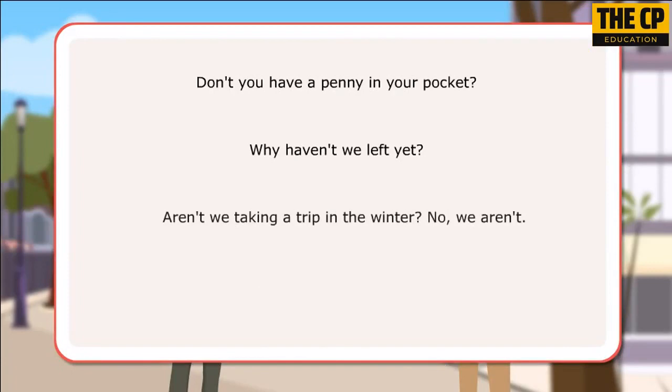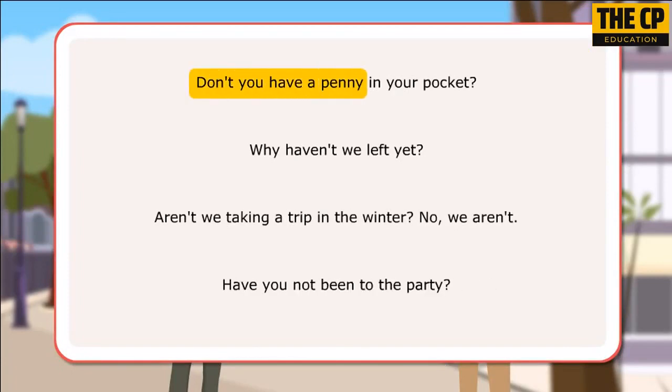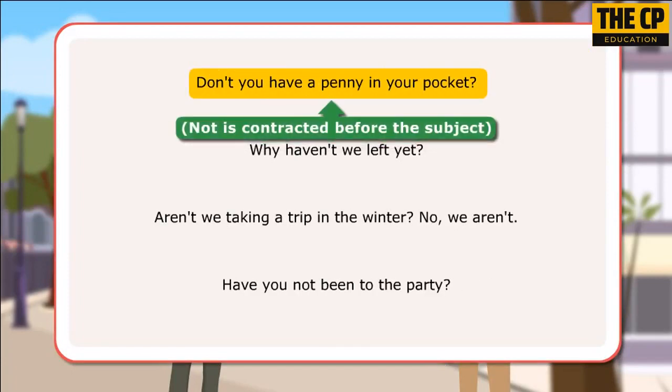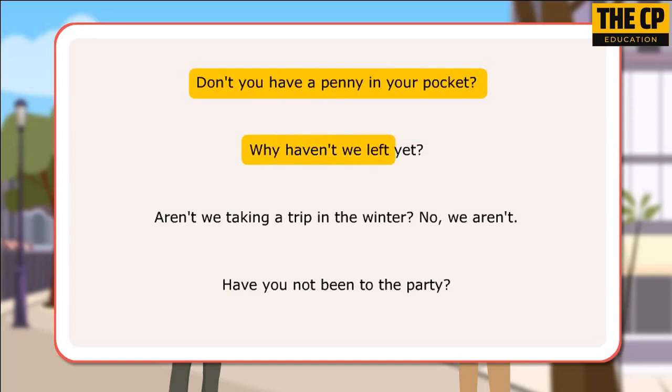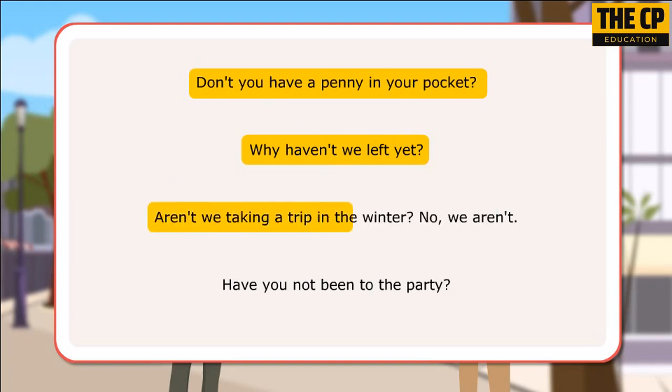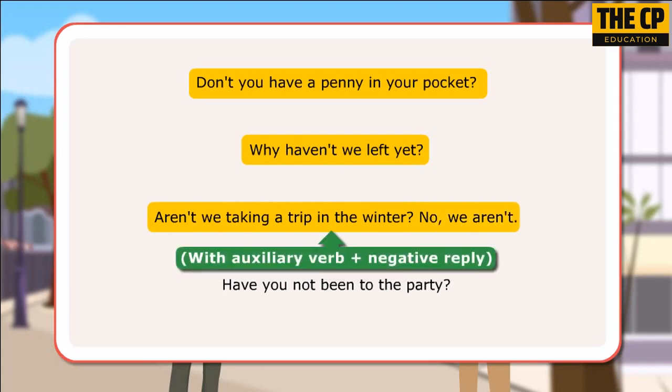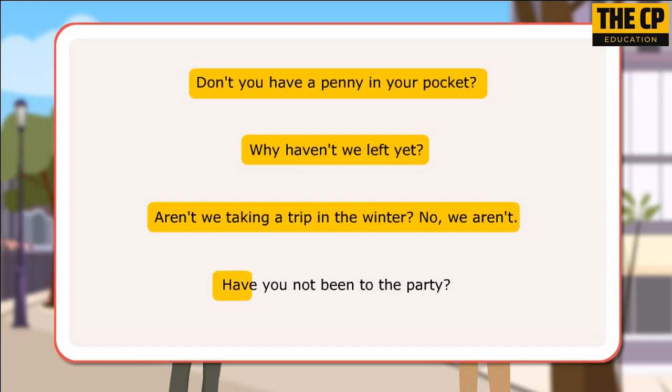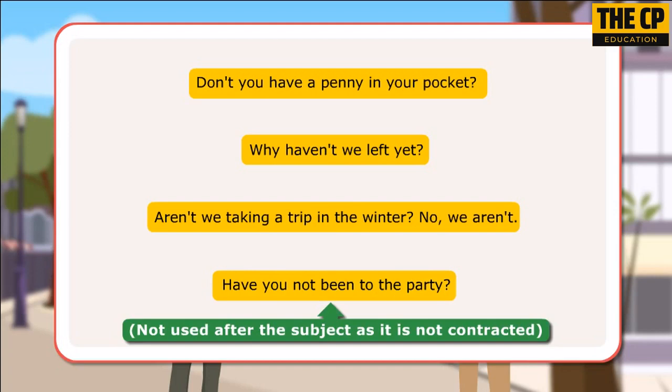Let us look at a few examples. Don't you have a penny in your pocket? Not is contracted before the subject. Why haven't we left yet? Negative WH question where not is contracted before the subject. Aren't we taking a trip in the winter? No, we aren't. With auxiliary verb plus negative reply. Have you not been to the party? Not used after the subject as it is not contracted.